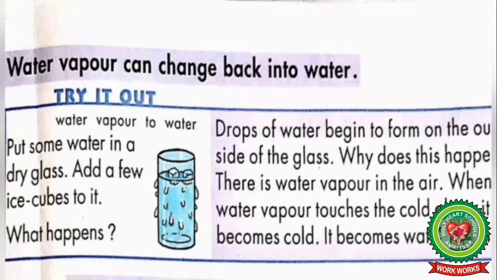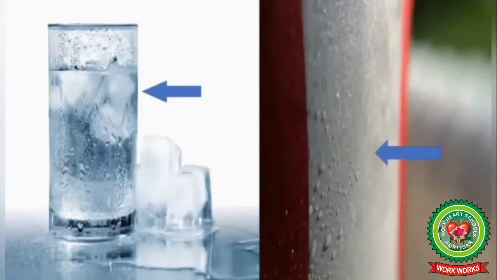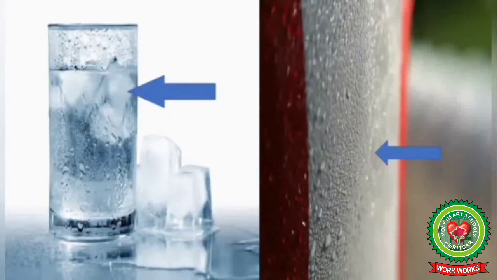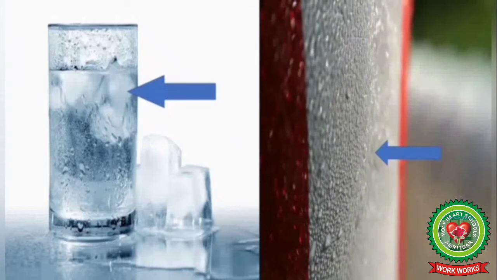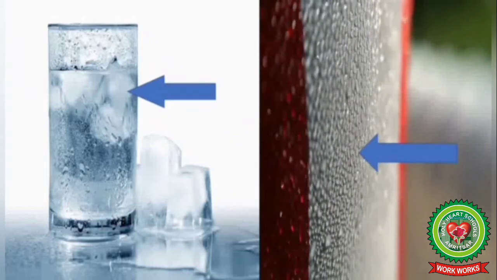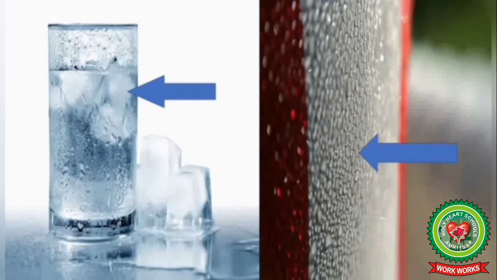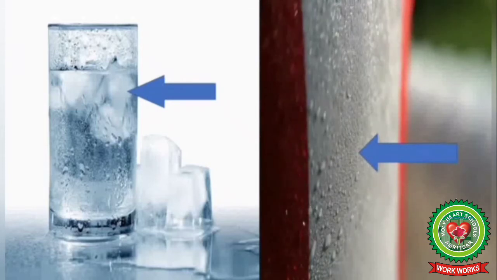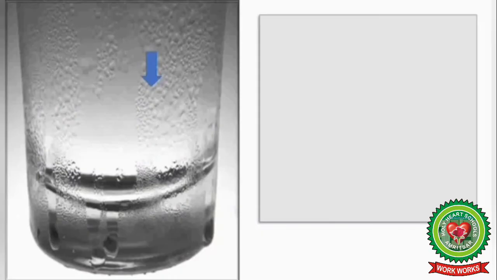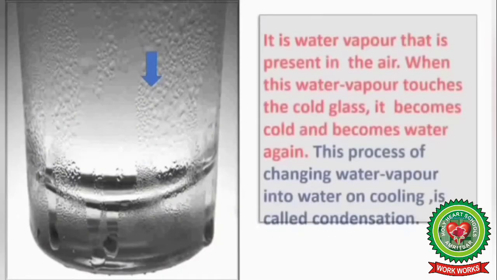What happens? Students, nowadays in summer, you all drink cold water. When you put some water in a dry glass and add some ice cubes to it, what will you see? You will see some water droplets outside the glass. Is the water coming out of the glass? No, it is not the water that is coming out of the glass.